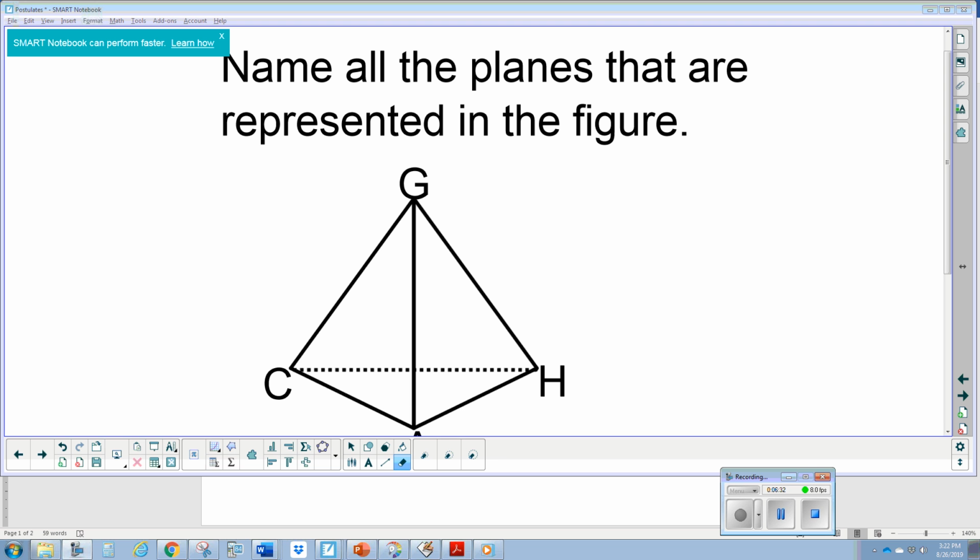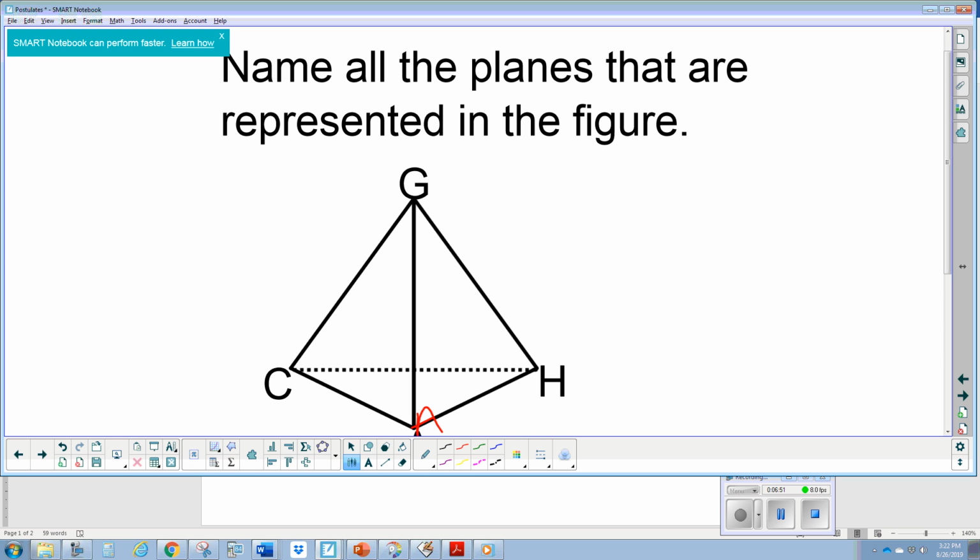And this is point A. Can't quite see it here. So this is a 3-dimensional figure drawn on a 2-dimensional surface. So we need to kind of imagine what this would look like as a 3D object. And to classify this object that you see on your note sheet, it's a triangular pyramid.